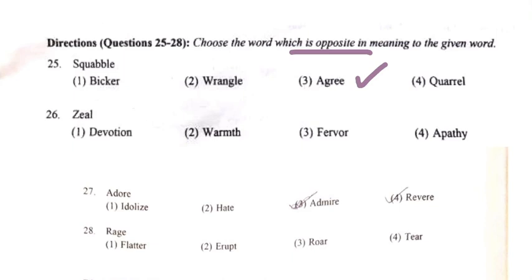Then we have zeal. Zeal means enthusiasm or passion for something. So, the opposite of this word among the given options will be fourth number, apathy. Then we have adore. Adore means to admire someone. So we have to spot the antonym here. So the antonym will be to hate someone. Then we have rage. Rage is to become angry. So the antonym basically will be the first one, that is flatter.